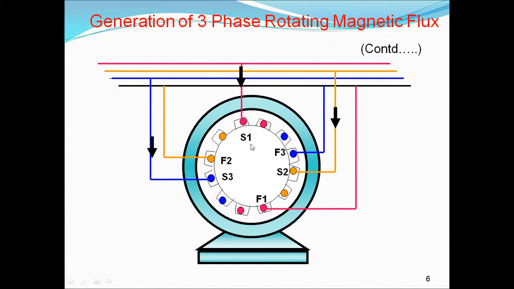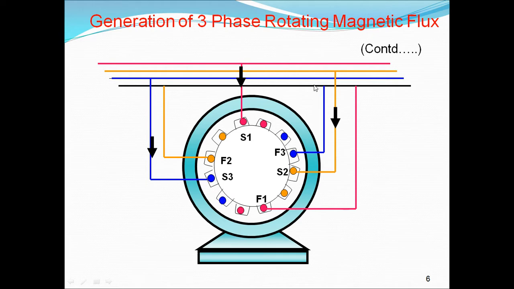S1 and F1 are the starting and finishing windings of phase 1. Similarly, S2 is the starting winding of phase 2, and F2 the finishing winding. Similarly, the starting and finishing windings of the third phase. So they are connected like this, R, Y, B. These S1, S2, S3 are all 120 degrees apart. They are connected like this. See here, it is a three-phase line.